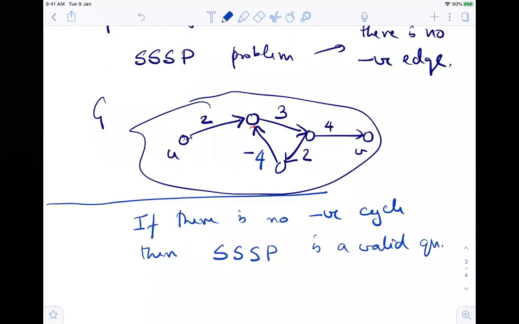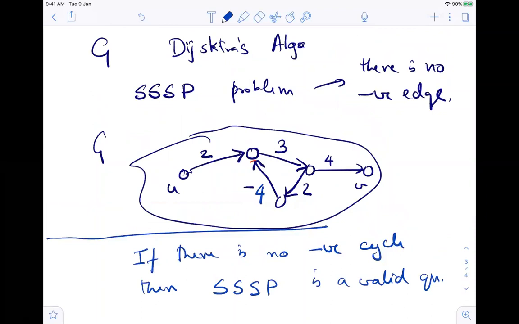What is the smallest path from U to V? This one Dijkstra's cannot do, because Dijkstra's algorithm is so delicate that it cannot handle anything with a negative edge on it, even if they don't have a negative cycle, right?